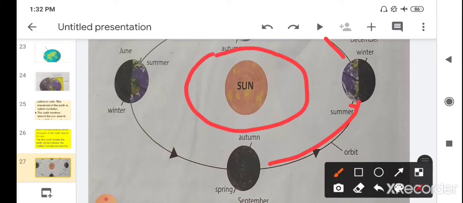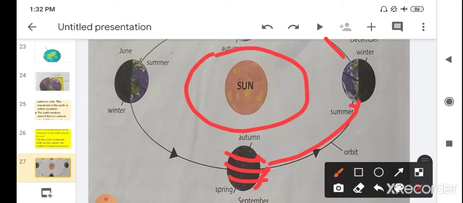This type of movement is known as revolution. And when the earth spins around its own axis like this, this type of movement is known as rotation. These two movements take place at the same time.